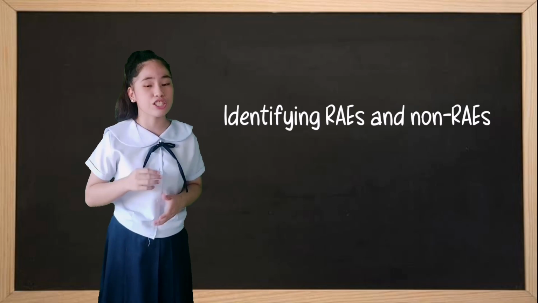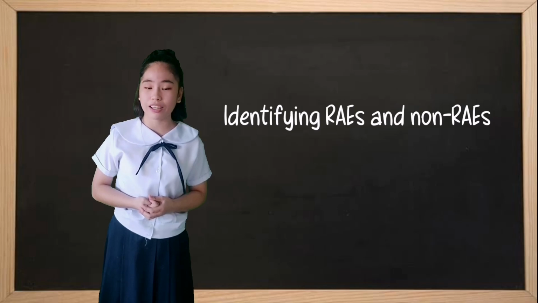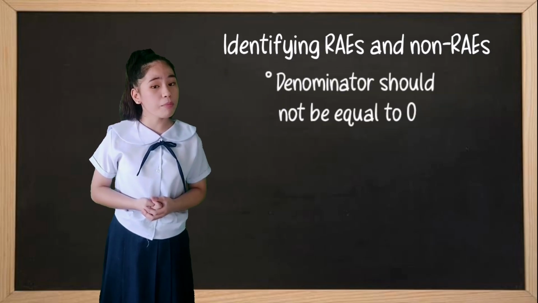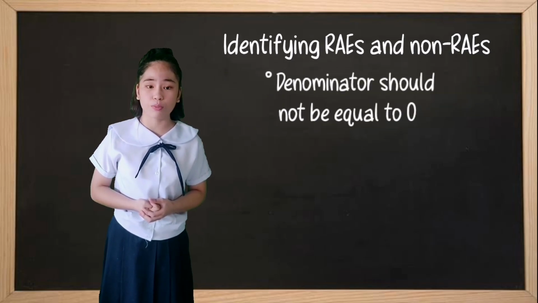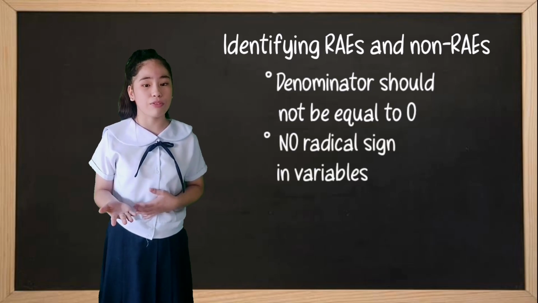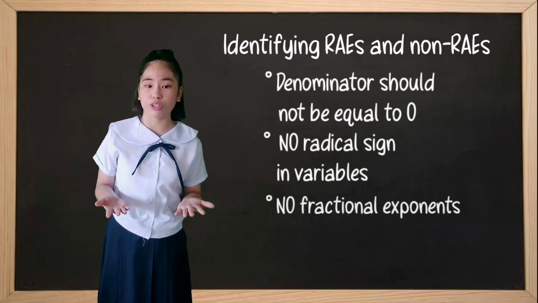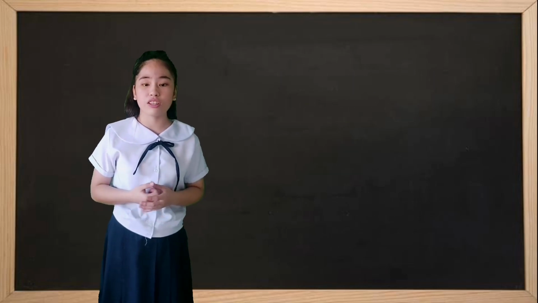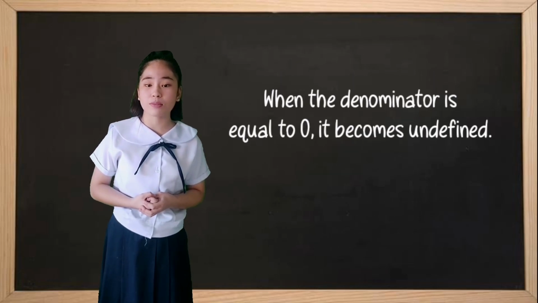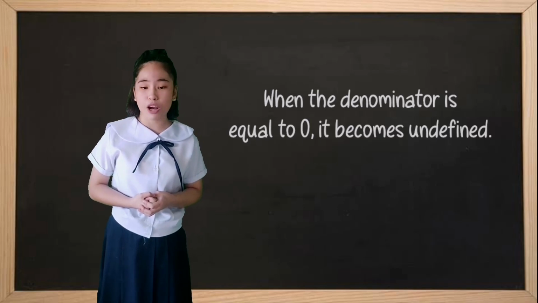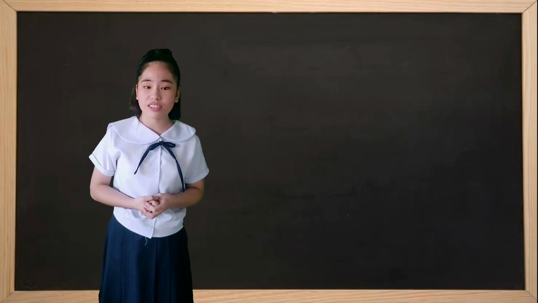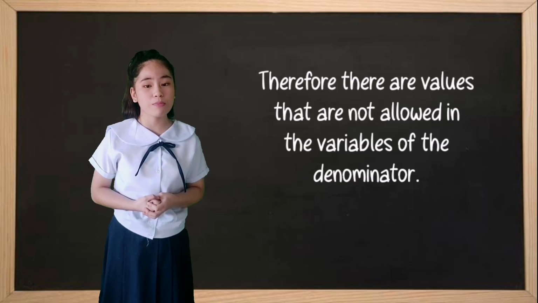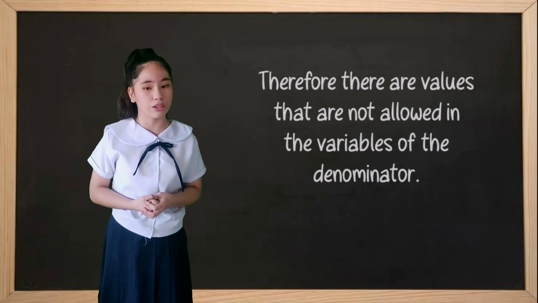There are 4 things you need to remember in rational algebraic expressions. The denominator should not be equal to 0. No radical sign in variables, no fractional exponents in variables, no negative exponents in variables. When the denominator of a rational algebraic expression equals 0, the expression becomes undefined. Thus, there are values which are not permissible to the variable in the denominator.